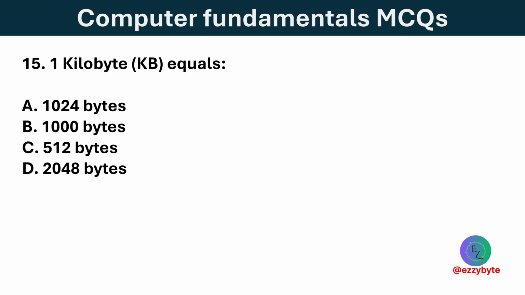1 kilobyte equals which of the following? Options are 1024 bytes, 1000 bytes, 512 bytes, and 2048 bytes. Option A is correct. 1 kilobyte is equal to 1024 bytes due to binary numbering used in computers.